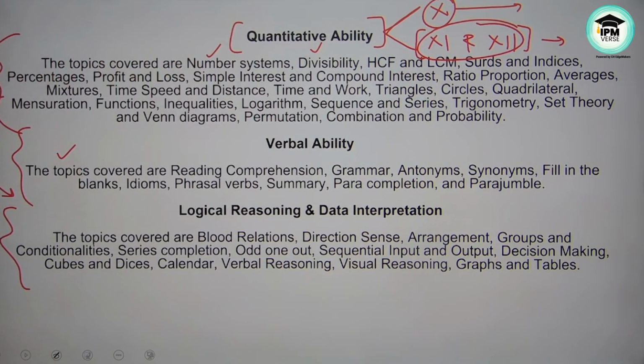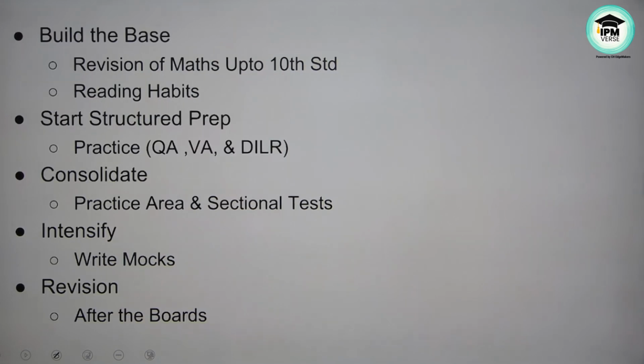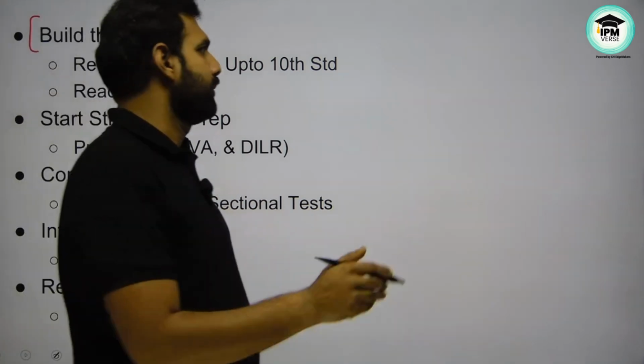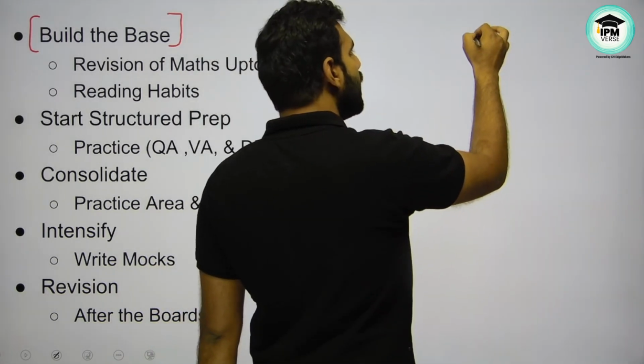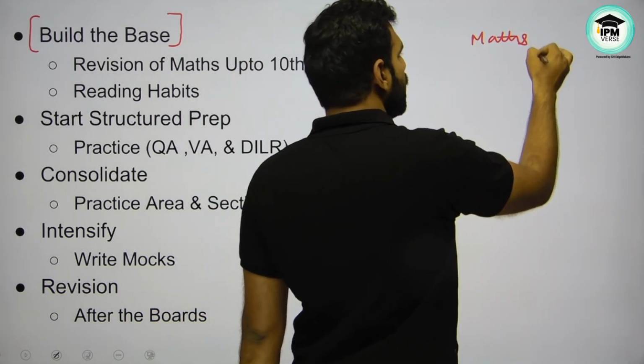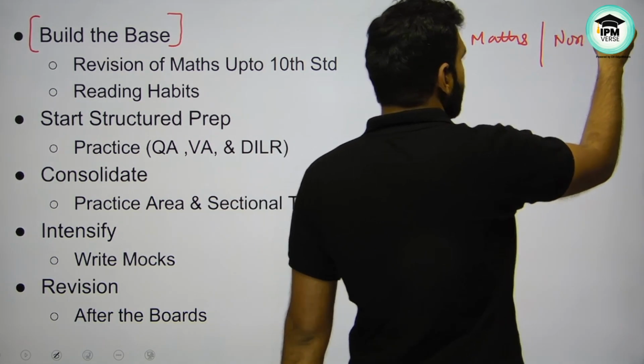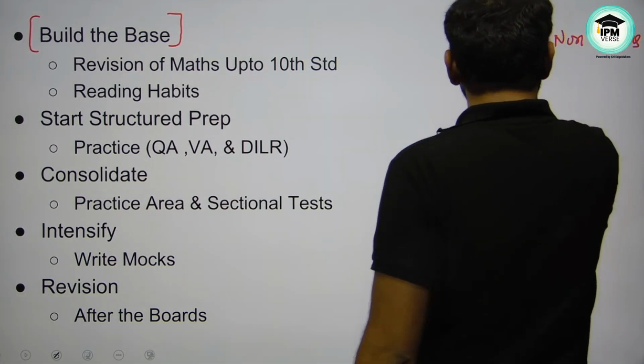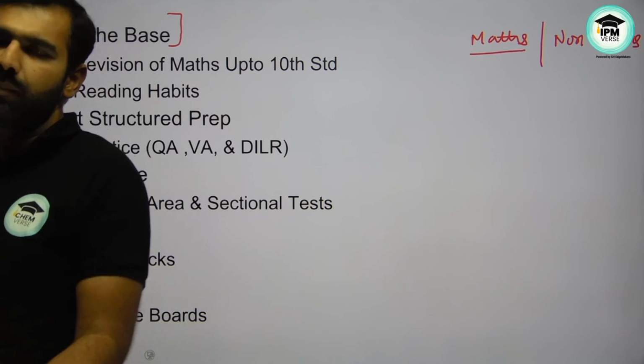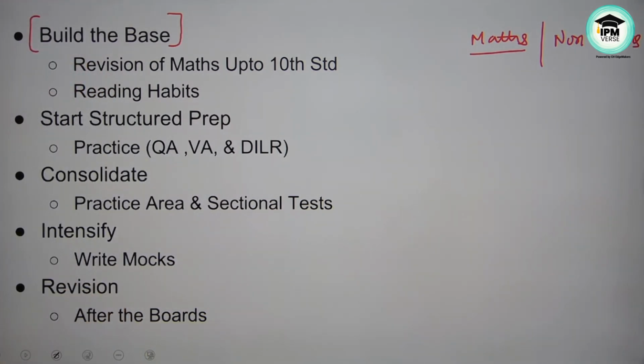So I hope you have developed complete clarity on how you should prepare for this examination. That's the strategy I will come up with. I'll start by making you understand that you build the base first of all. Two things. First, segregation comes here. Either you are a maths background student or a non-maths student. In 11th and 12th standard, if you have studied maths, you are a maths background student, and if you haven't, you are a non-maths background student.